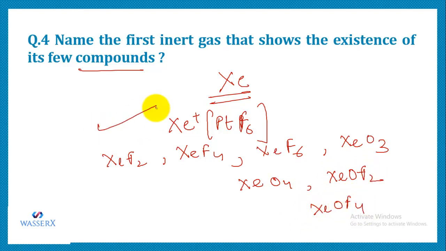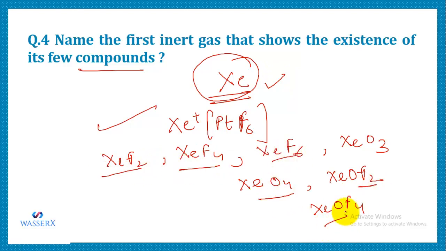So these are a few compounds which xenon exhibits. It is an exception to all other inert gases in that it can combine with other atoms, forming fluorides, oxides and oxyfluorides.